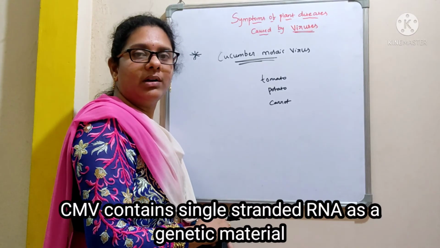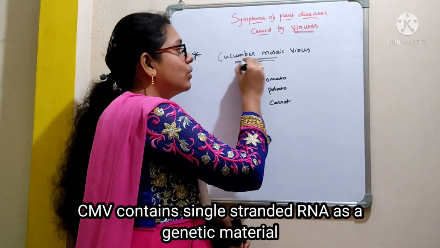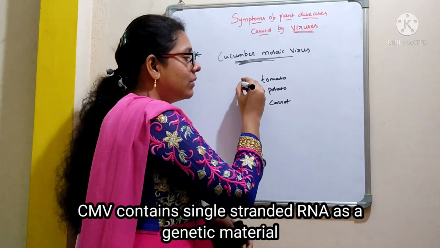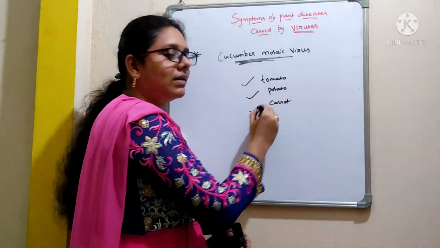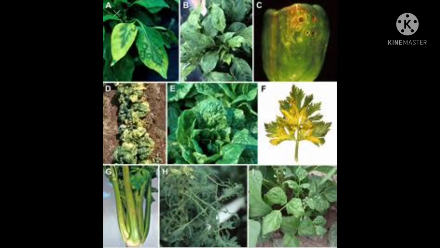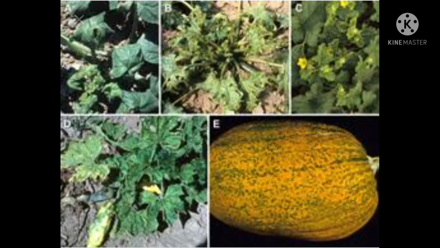The other important viral plant pathogen is cucumber mosaic virus. This virus specifically infects tomato, potato and carrot. Coming to the symptoms of cucumber mosaic virus, symptoms include leaf mottling and crinkling and curling of edges with shortened petioles. The plants are stunted with shortened internodes and compact appearance.